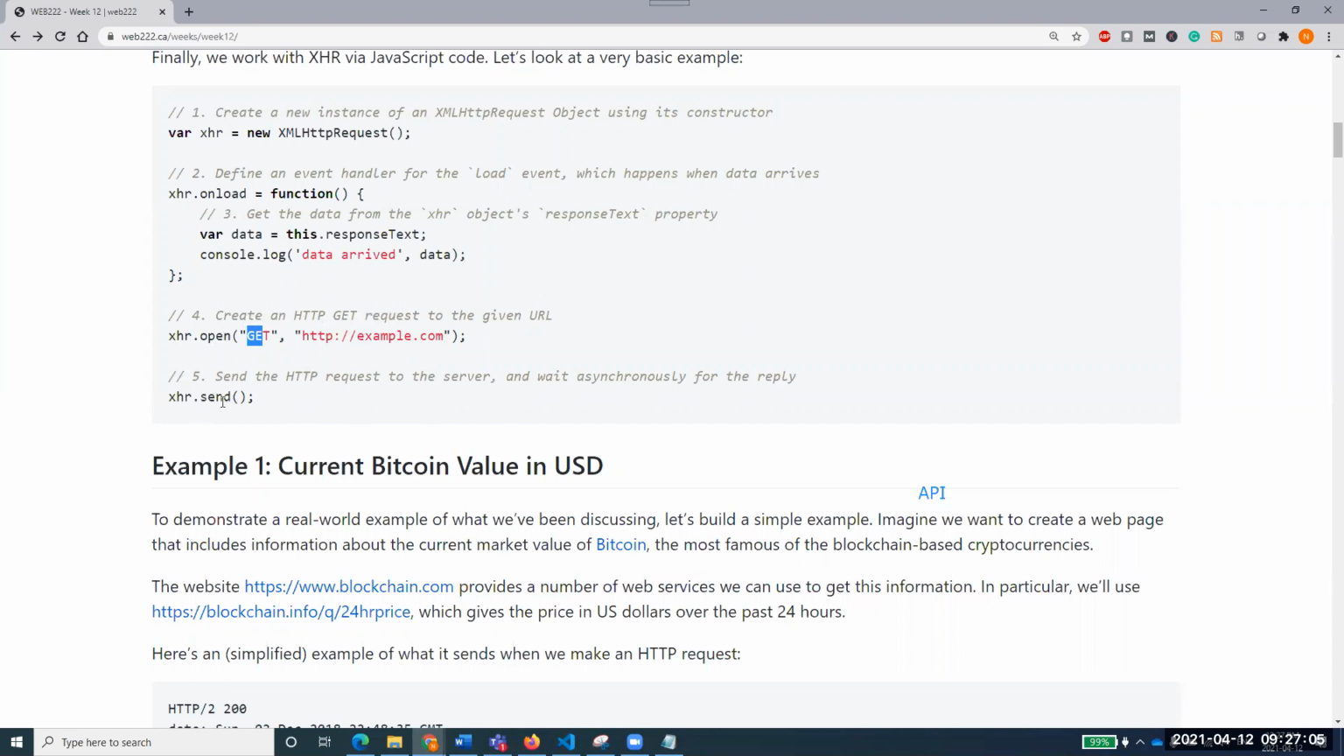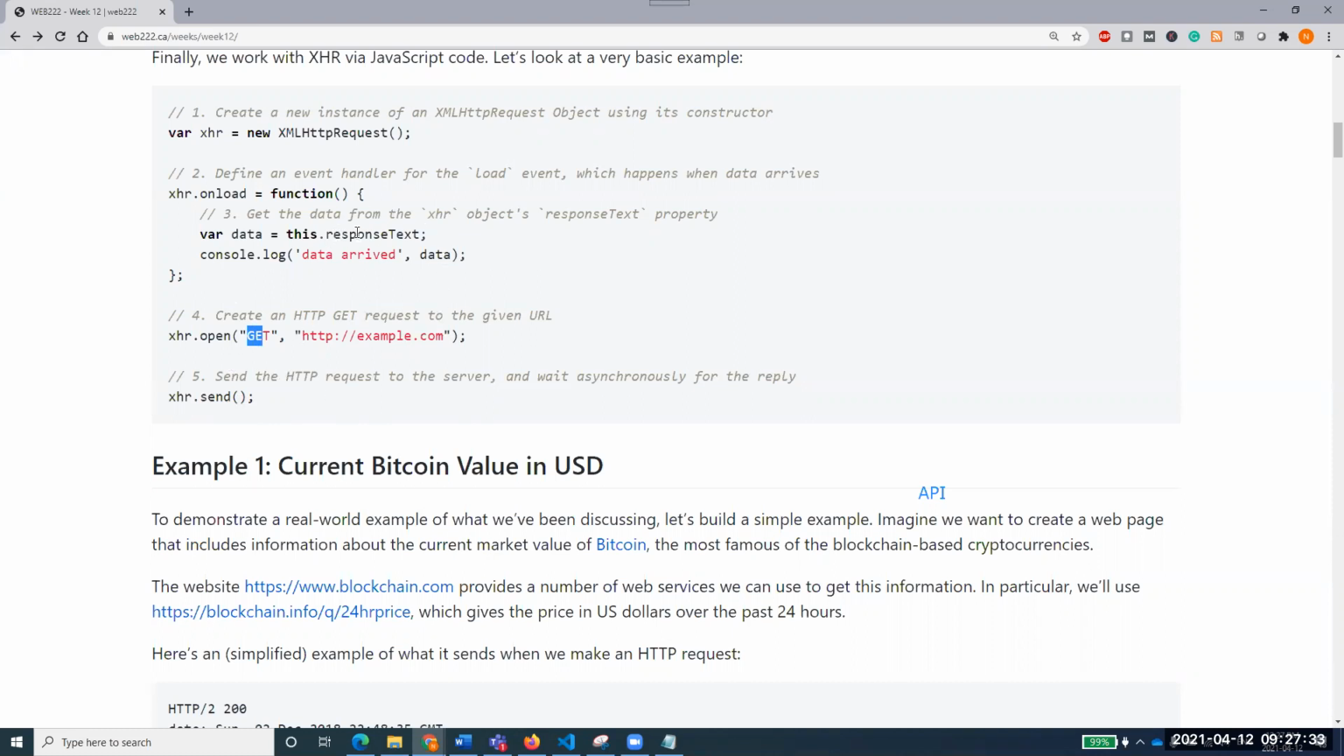Yes, anyone? What will happen when x.send sends the HTTP request to the server and waits asynchronously for the reply? So we are requesting example.com for some data. When this data comes, what will happen? Okay, anyone else? Create a GET request to the URL to the variable XHR. Okay, that's good. That is created and this is sent also. We have sent that request. Now that sent request has come back.